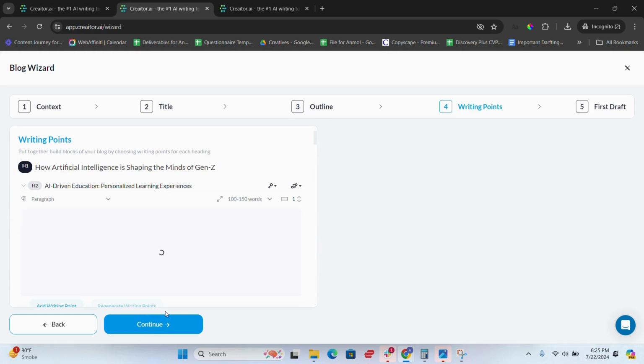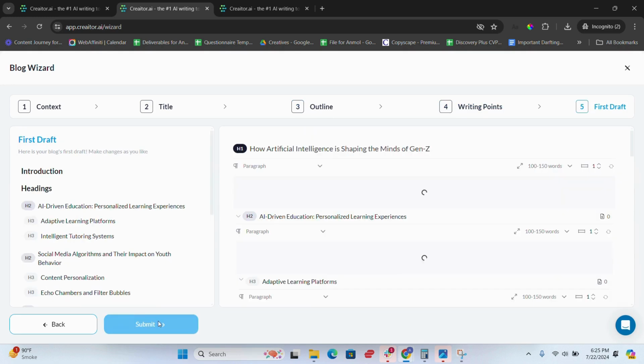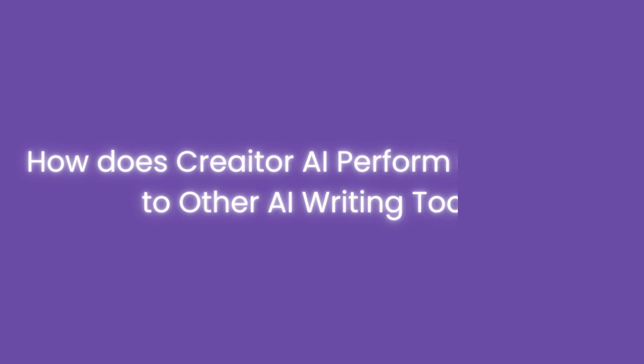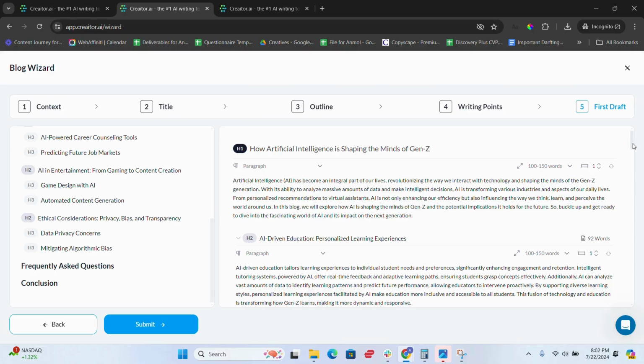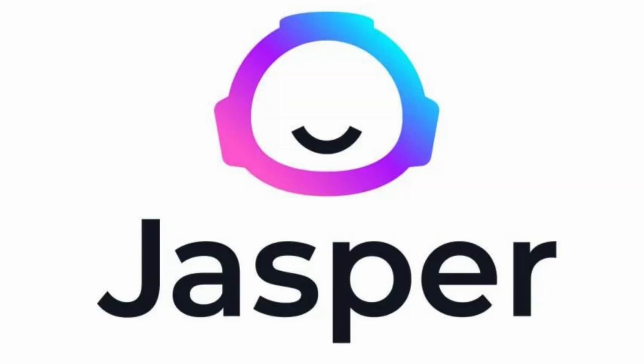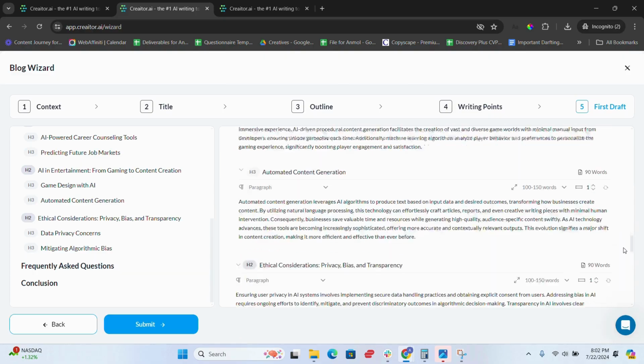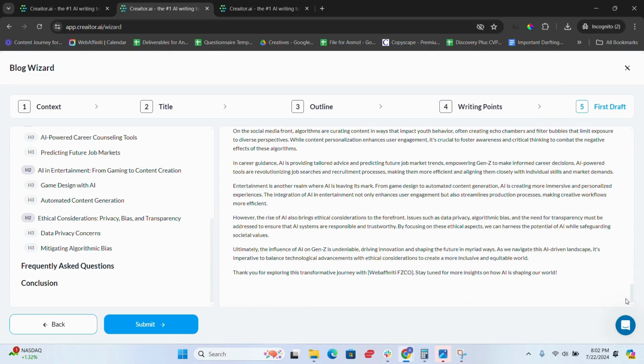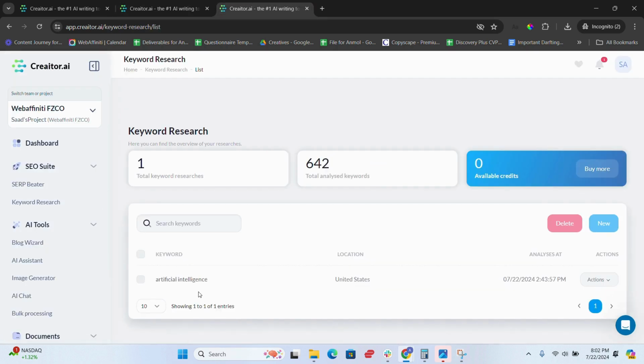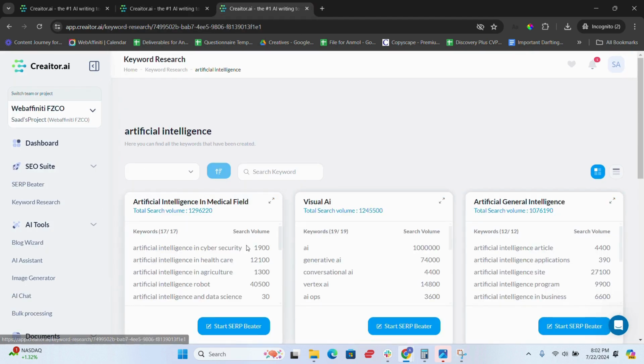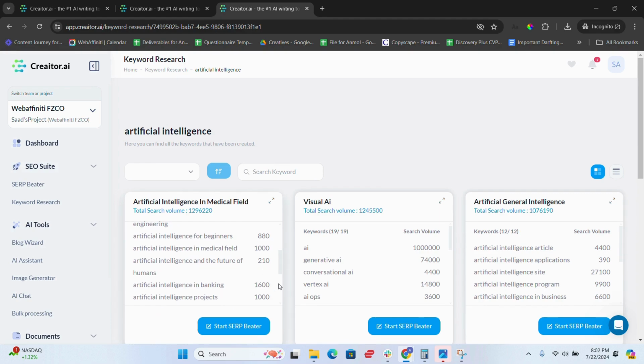Moving ahead, one crucial element that makes a tool stand out is the ability to surpass its competition in the market. So, how does Creator AI perform compared to other AI writing tools? Compared to tools like Jasper AI, Creator AI holds its own with competitive pricing and robust SEO features. While Jasper AI is also powerful, Creator AI offers better value for money, especially for users focused on SEO.